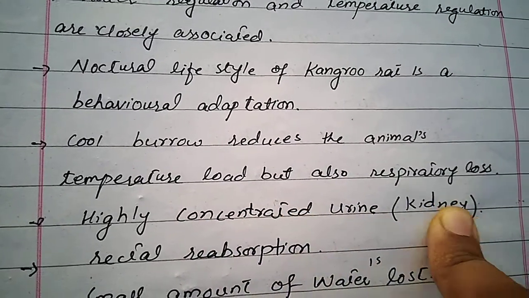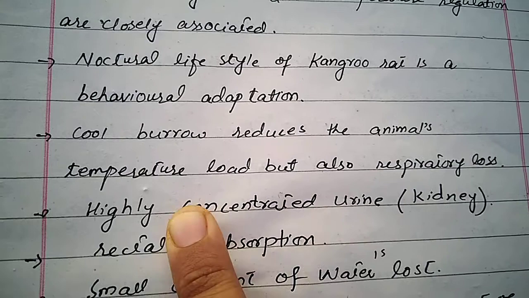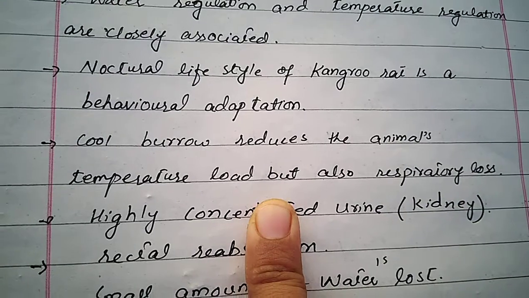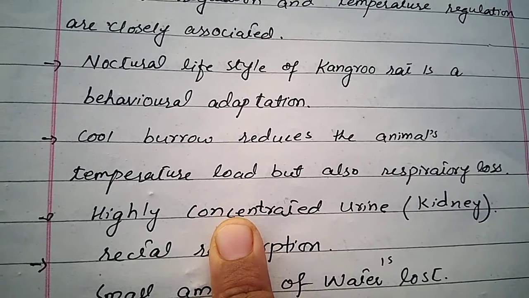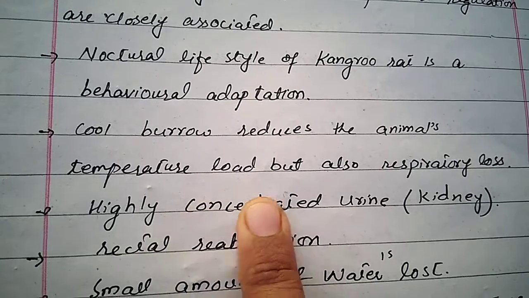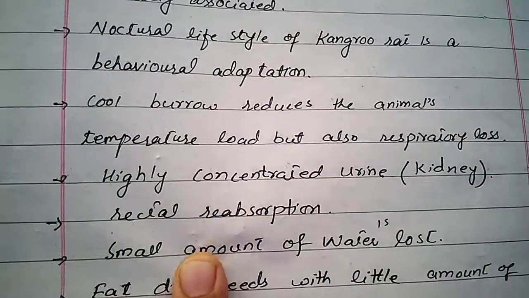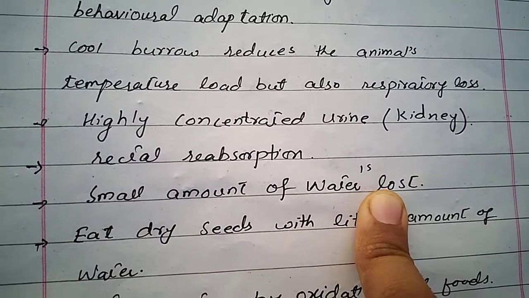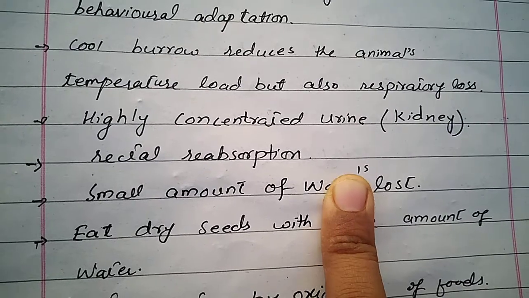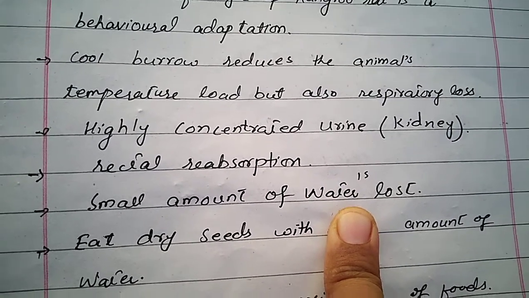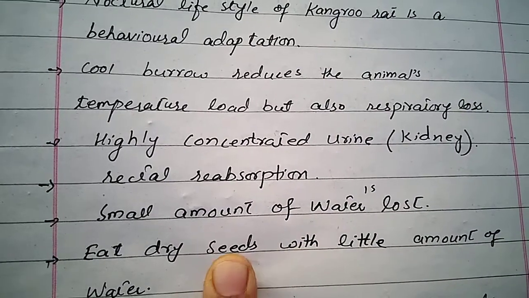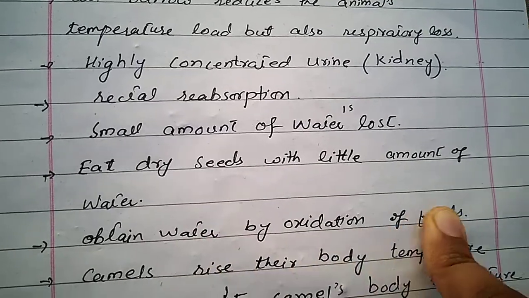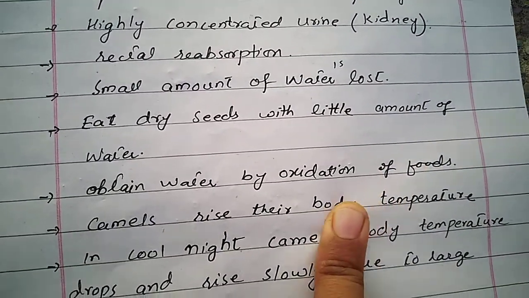They have very efficient kidneys, and their kidneys produce highly concentrated urine. Most of the water is conserved by the kidney, and water is also reabsorbed by rectal reabsorption. A small amount of water is although lost in spite of all of these water conserving strategies. They eat dry seeds with a little amount of water and obtain water by the oxidation of the foods. Their food is dry seeds.